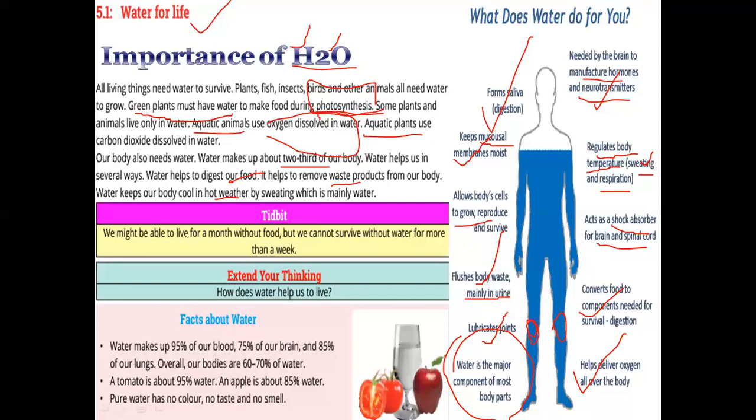We might be able to live for a month without food, but we cannot survive more than 3 weeks without water. If we don't take water in proper quantity, up to 2 liters per day, we can be dehydrated, and the person can die very soon.